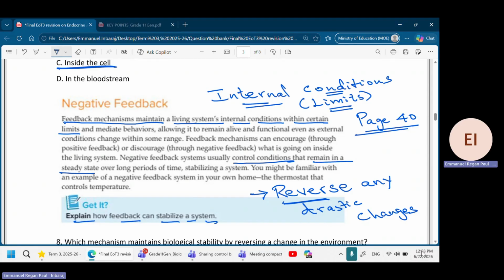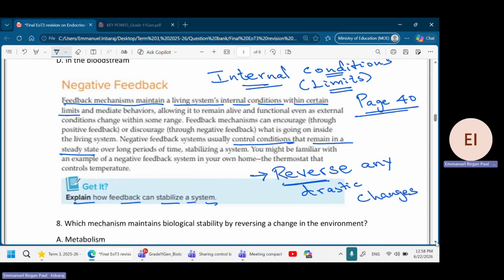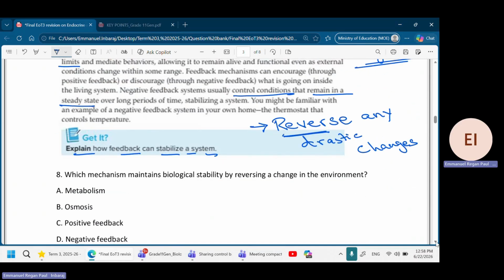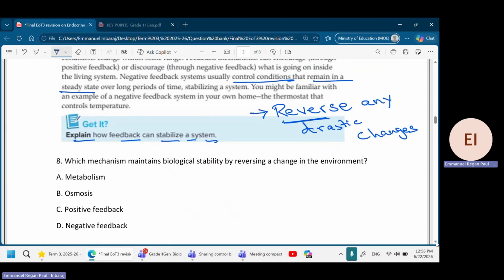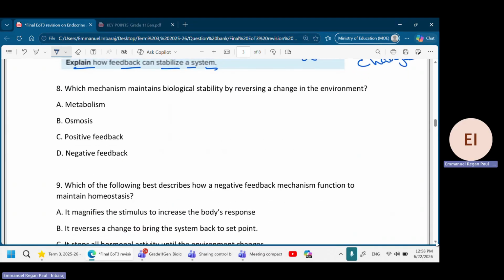Okay, now let's do some of the questions on it. Again I'm telling you, it is not the same question that will appear in the exam. You need to study the concept, and based on that read, understand and do your exam. Now, which mechanism maintains biological stability? By reversing a change in the environment.